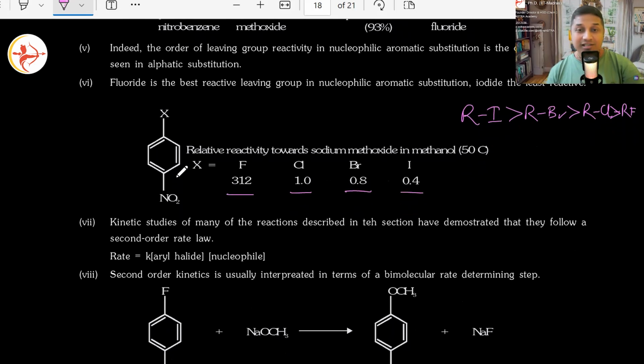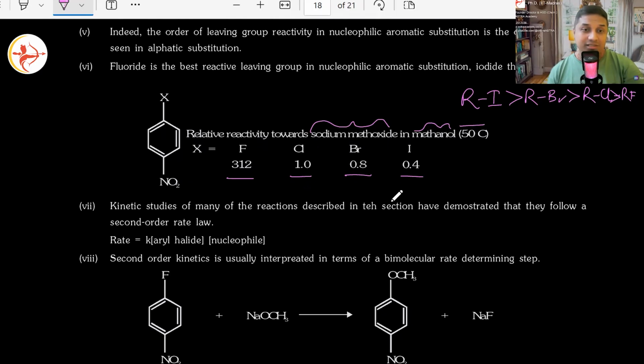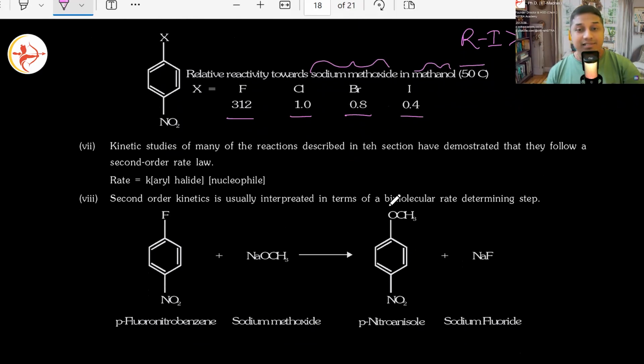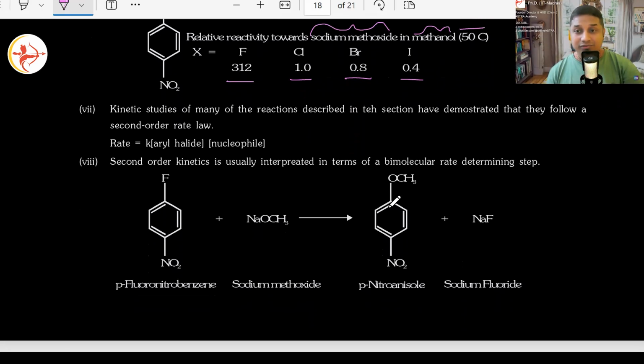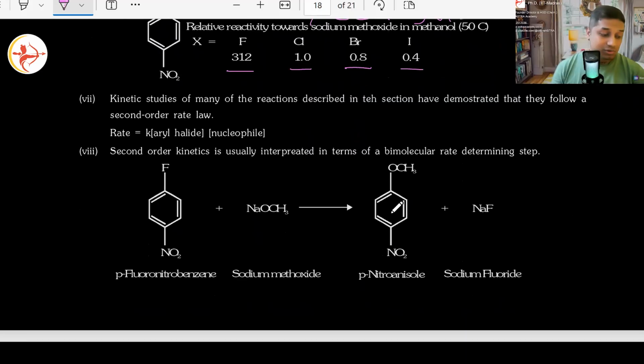All these reactivities are found towards sodium methoxide. We have kept that constant in methanol, and temperature also is kept constant. Then the reactivity is measured. Okay, kinetic studies are done on this, and it was found that it is a second order nucleophilic substitution reaction, bimolecular nucleophilic substitution reaction, SN2.